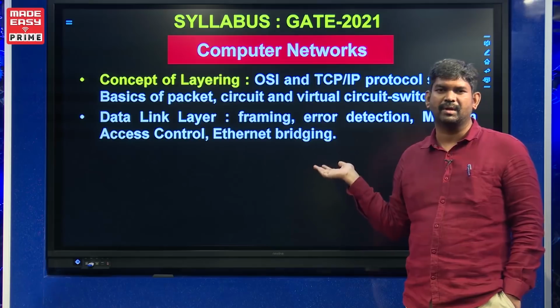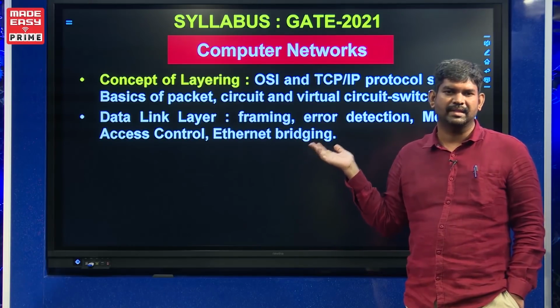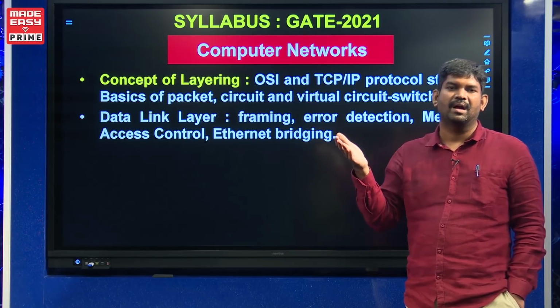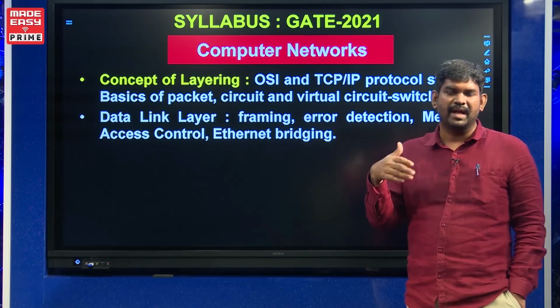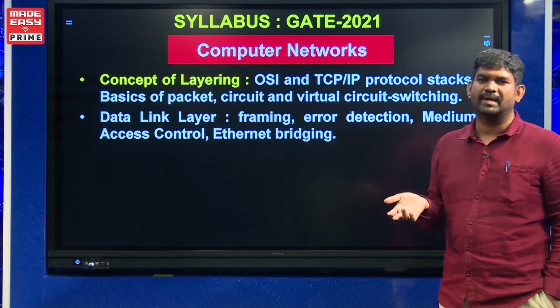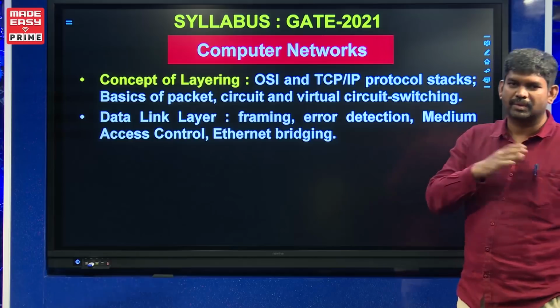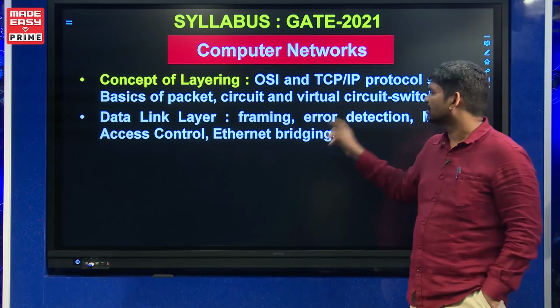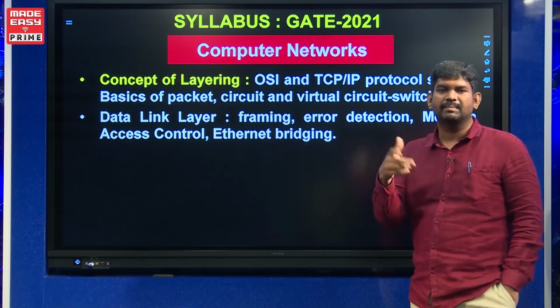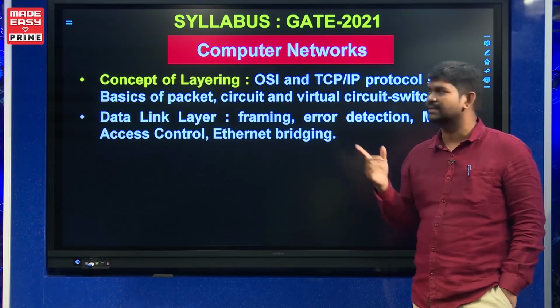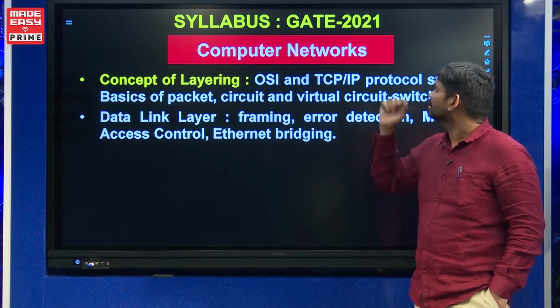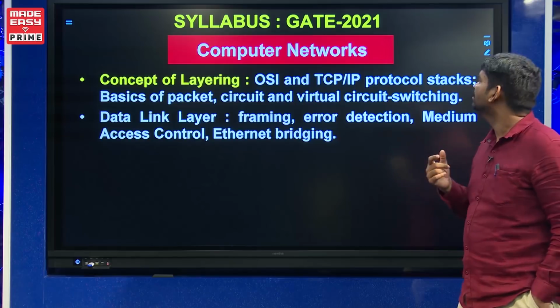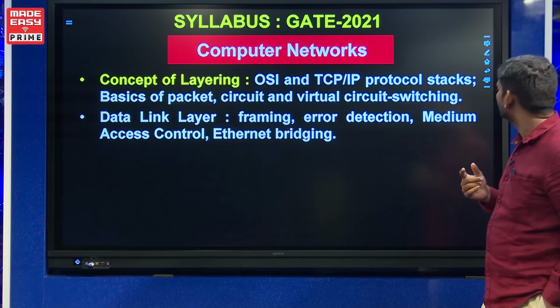So there we have to talk about networking devices: hub, then switch, then bridge. At the bridge you are going to talk about a collision domain separator and broadcast domain separator. So how will the bridging be done? That is the actual concept we have to learn somewhat more in the data link layer, in the newly added syllabus of GATE 2021.